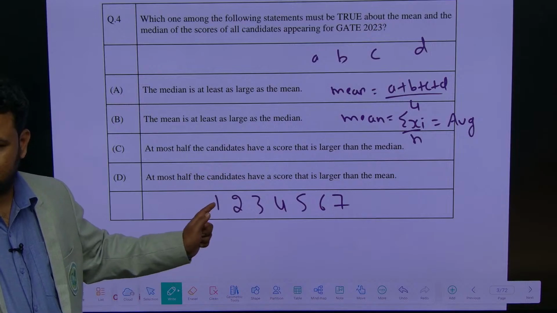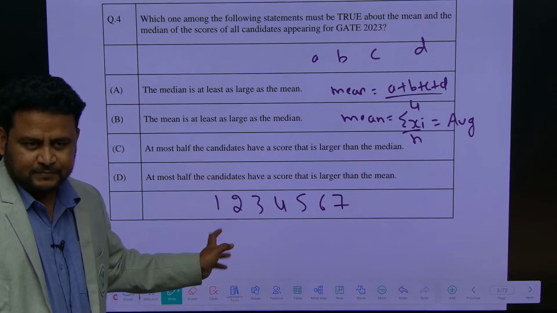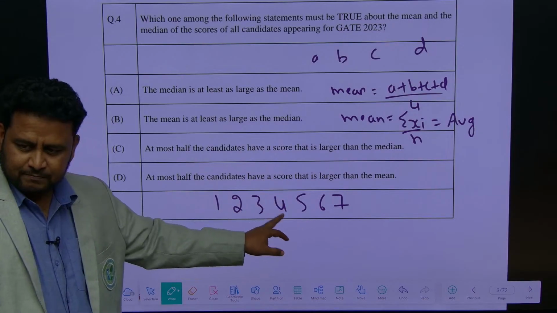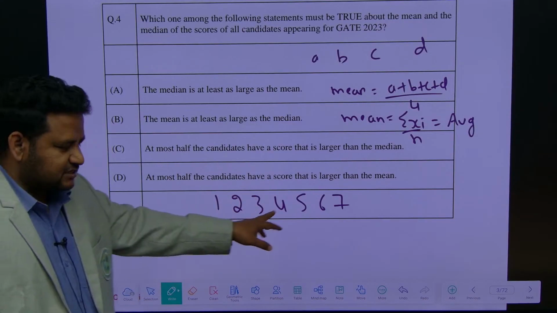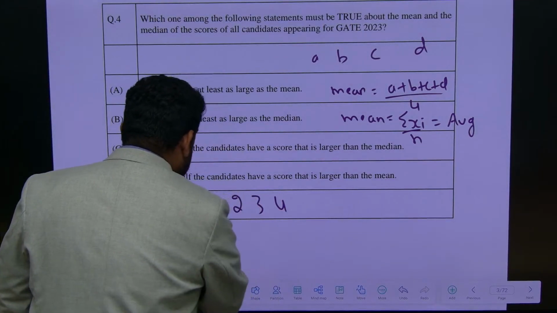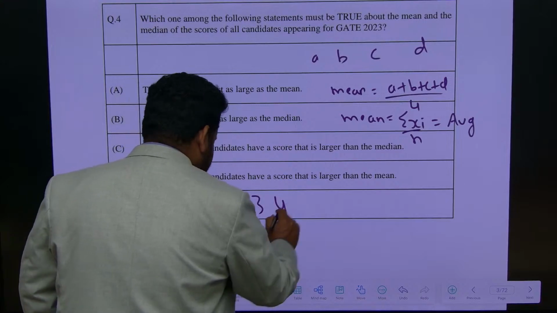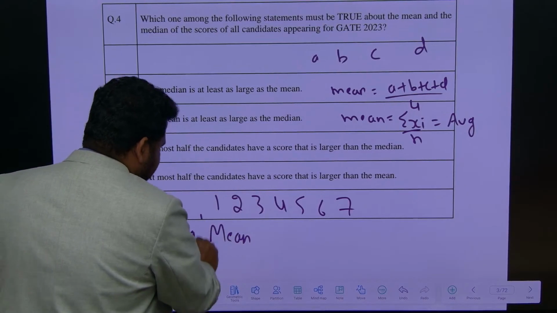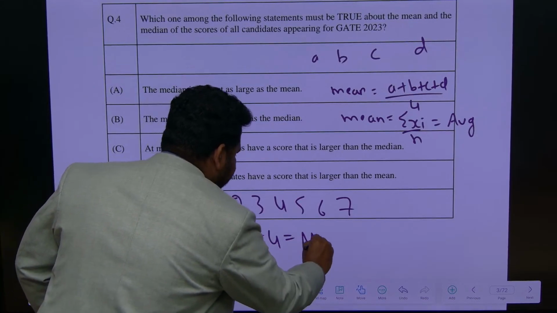This happens only when the difference between each entity is the same. Here the difference is 1. Basically I can say they are in AP. The distribution is uniform. That time mean and average are the same, and median will be the same. But suppose these are the marks of a student. Now instead of this 4, if I write 5, 6, 7 here, why am I telling this? Because based on this they can ask a different question, and you should be able to answer. Average or mean is 4, which is equal to the median.